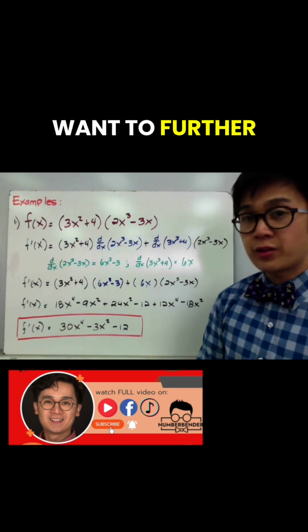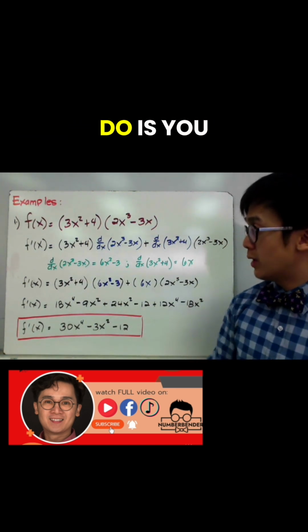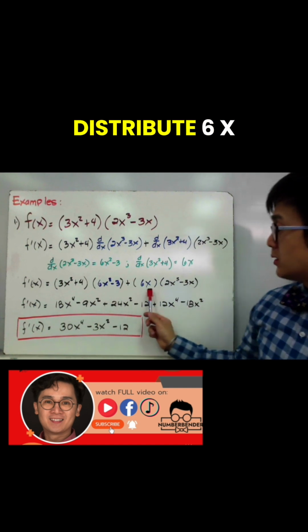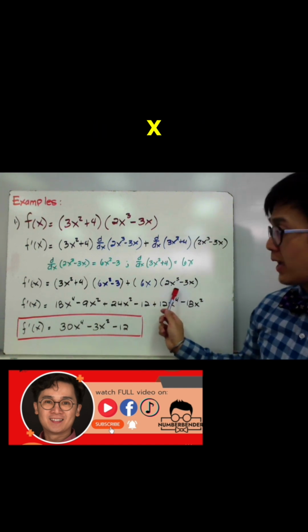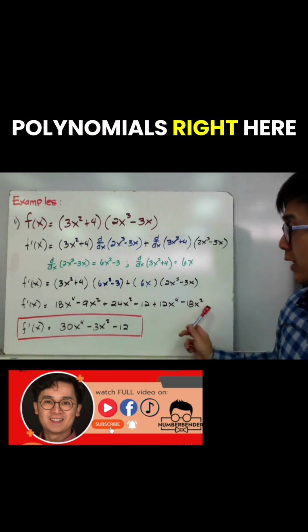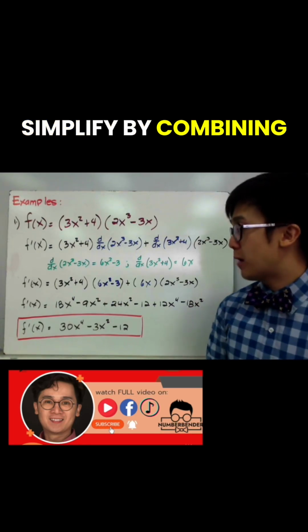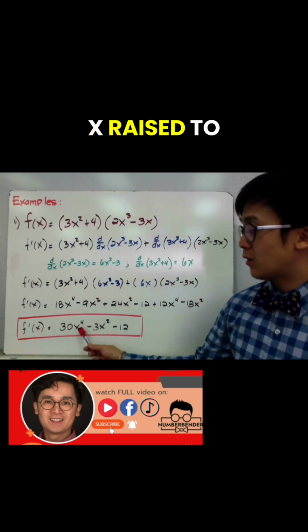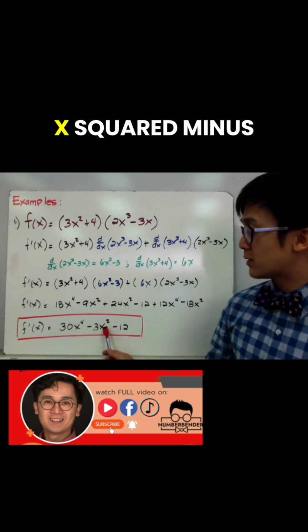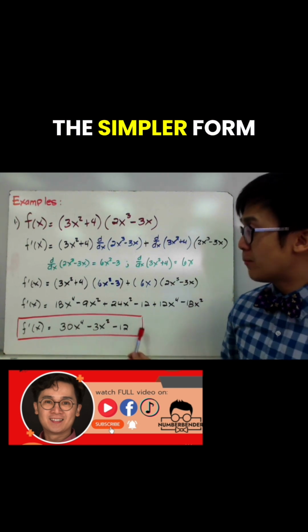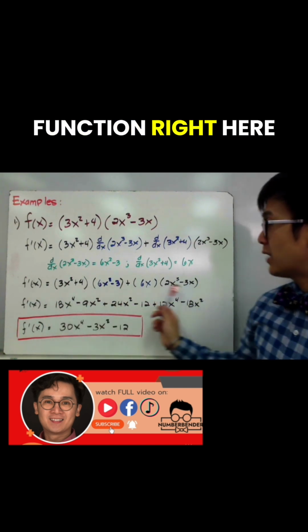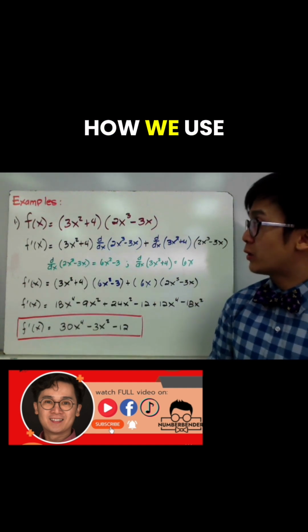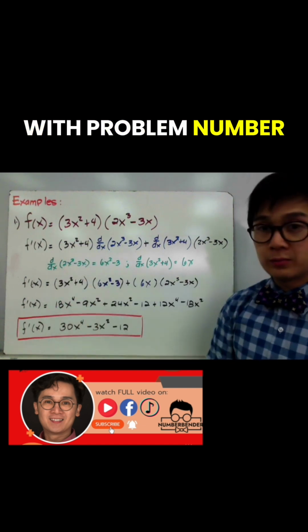Now if you want to further simplify your function, what you can do is FOIL the two binomials, or multiply the two binomials, and distribute 6x to 2x cubed minus 3x, giving you this polynomial right here, which you can simplify by combining like terms. So f prime of x is equal to 30x raised to the fourth power minus 3x squared minus 12, which is the simpler form of our derivative function that we got by using our product rule. And this is how we use the product rule with problem number 1.